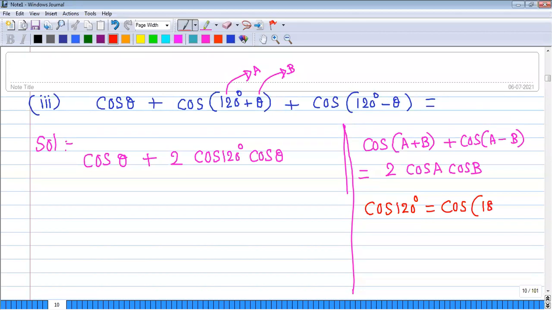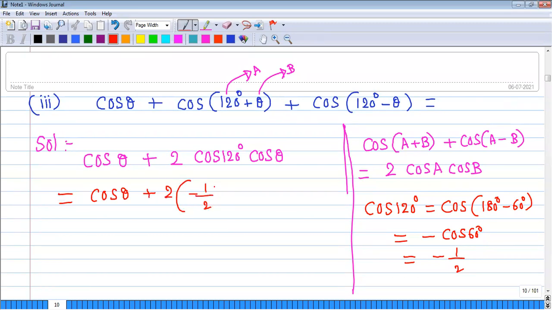Cos of 180 degrees minus 60 is minus cos 60, minus 1 upon 2. So cos theta plus 2 times negative 1 upon 2 into cos theta. The 2 will get cancelled, and we have cos theta minus cos theta, which is 0. Absolutely correct. This is also 0.